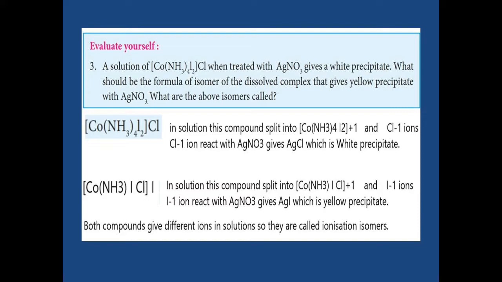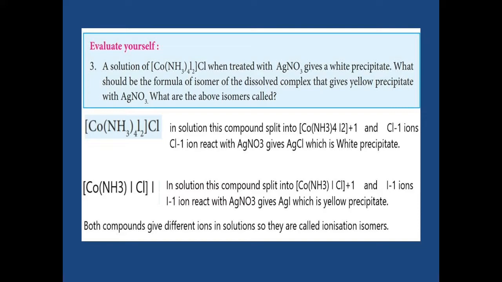It is an evaluate question given in your book. A solution of the coordination compound when treated with silver nitrate gives a white precipitate. Silver nitrate gives a white precipitate means AgCl is precipitated. What should be the formula of the isomer of the dissolved complex that gives a yellow precipitate with silver nitrate? Sometimes silver nitrate reacts with iodine and we get a yellow precipitate of AgI.